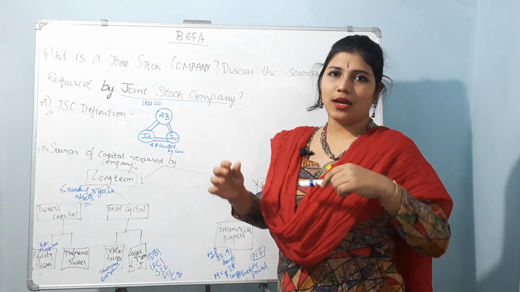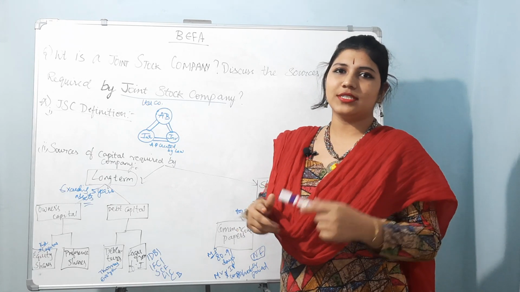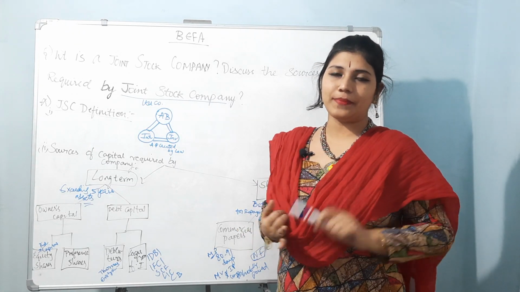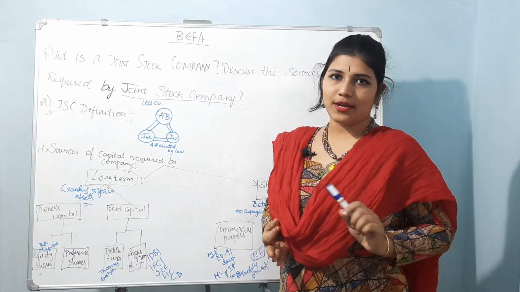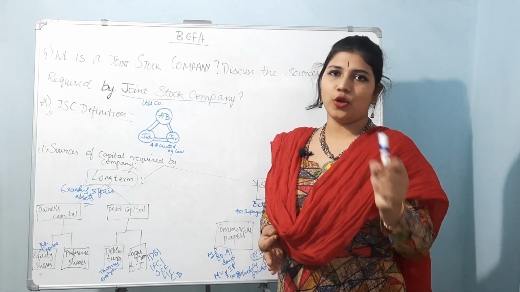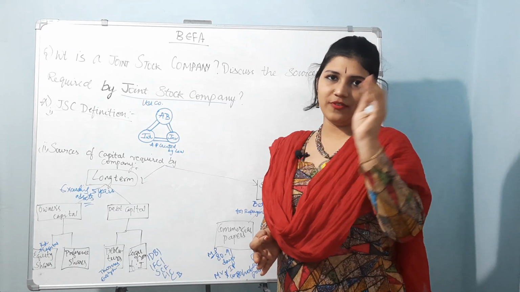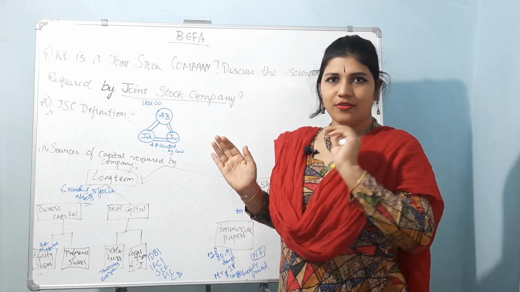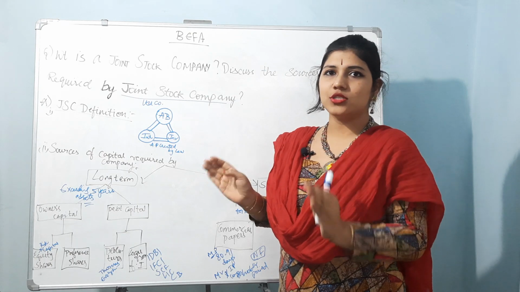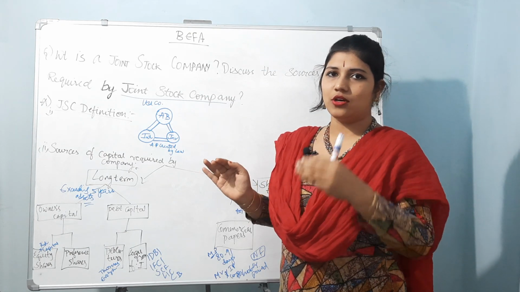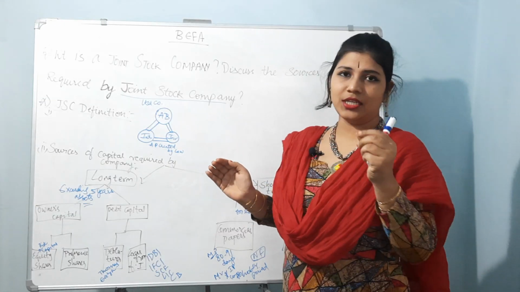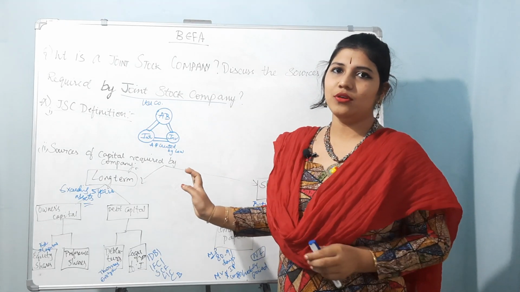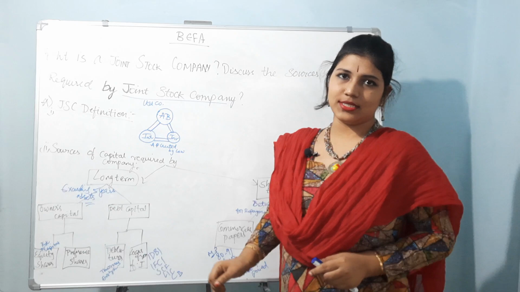In the last class, we were discussing the theory of firm, but before that topic, we were discussing the differences between sole proprietorship, partnership and joint stock, right? The chapter on sole proprietorship and partnership we will leave there, because up to the theory part we are done with that. But for the joint stock company, we need to see some more things from the company point of view, which we are going to discuss now.